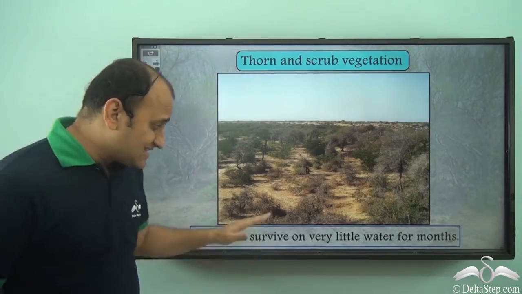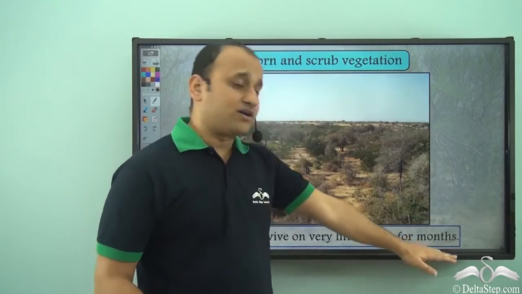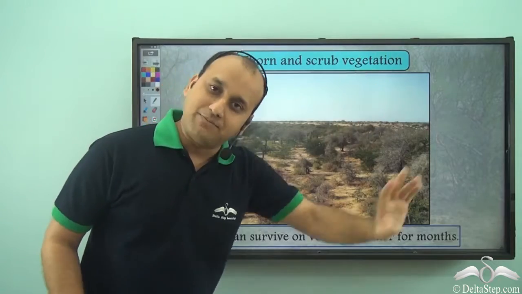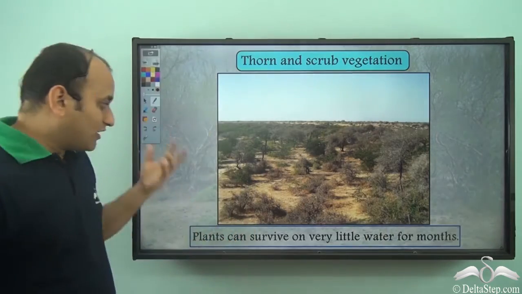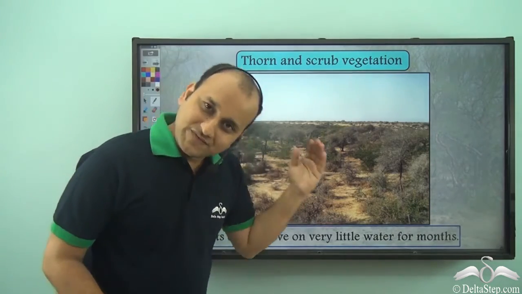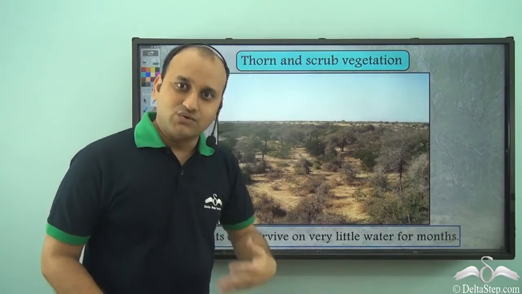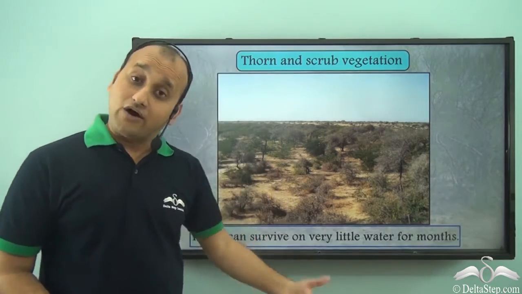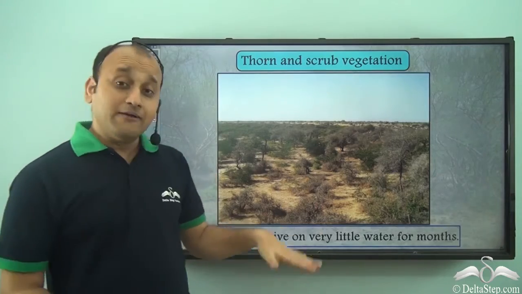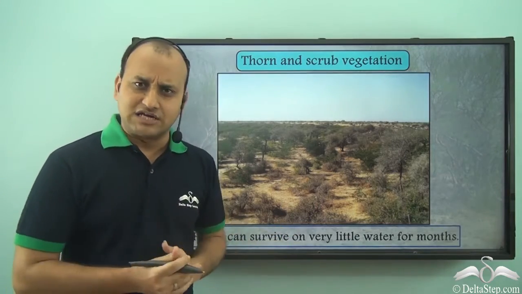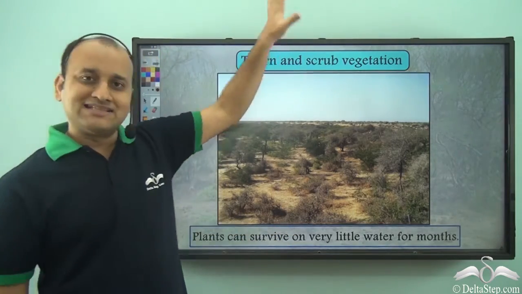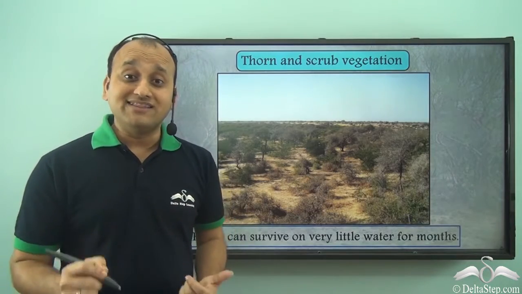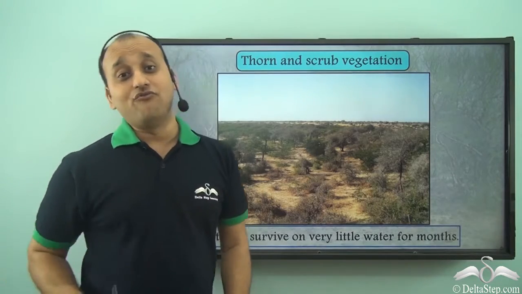Plants can survive on very little water for months in thorn and scrub type of forest. So what is the unique characteristic of this particular type of forest? Well, it has plants that can survive on very little water for months, and that is why in very dry areas in our country we find thorn and scrub vegetation, because they can survive even with very short supply of water.